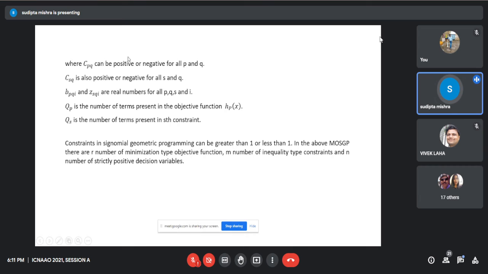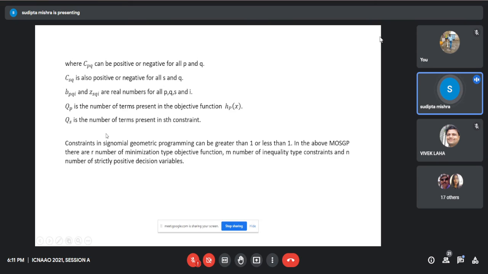Here CPQ can be positive or negative for all P and Q. CSQ is also positive or negative for all S and Q. BPQI and ZSQI are real numbers for all P, Q, S, I. QP is the number of terms present in the objective function HPS, and QS is the number of terms present in the SF constraint. Constraints in signomial geometric programming can be greater than 1 or less than 1.